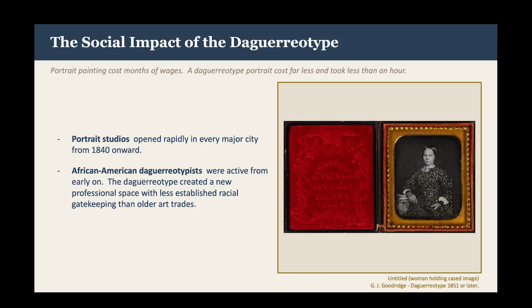The image here, titled Untitled, A Woman Holding a Cased Image, was taken by G.J. Goodrich in 1851 or possibly later. Goodrich, the son of a former slave, opened his first photo studio at the age of 18 in Pennsylvania in 1847. Today, many of his works are represented in the Smithsonian Institution.